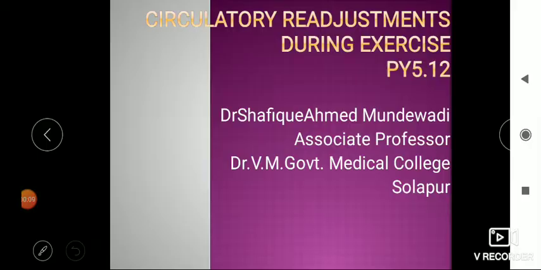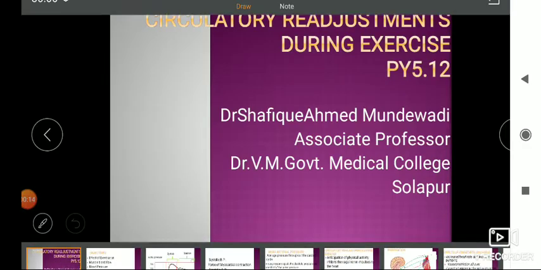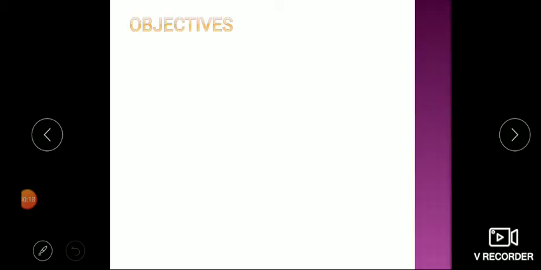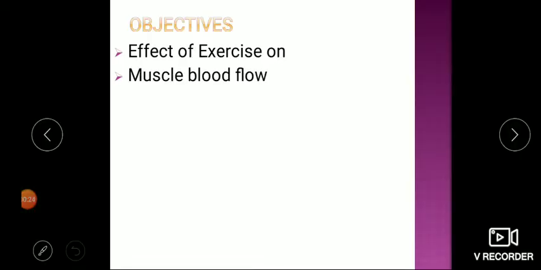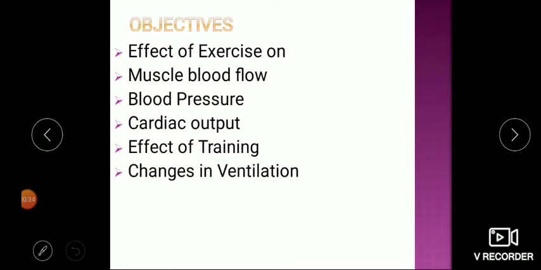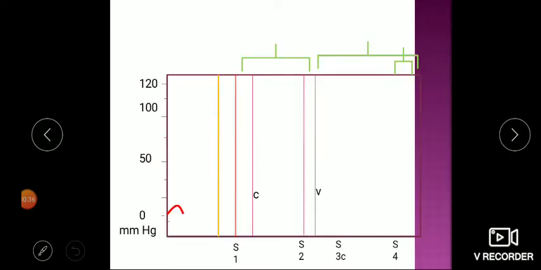Already we have learned the basics regarding regulation of blood pressure. Now let's see what happens during exercise. So in today's lecture we'll discuss the effect of exercise on muscle blood flow, especially skeletal muscle blood flow, blood pressure, cardiac output, the effect of training on all this, and changes in ventilation.